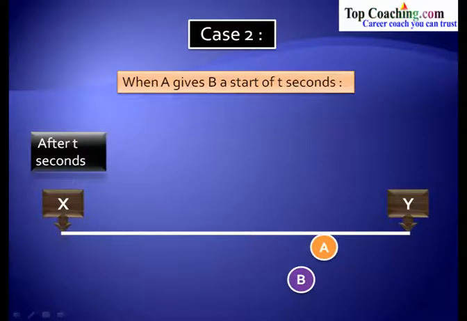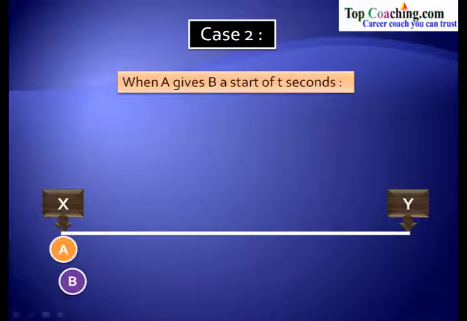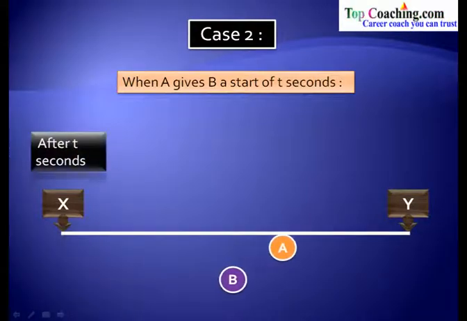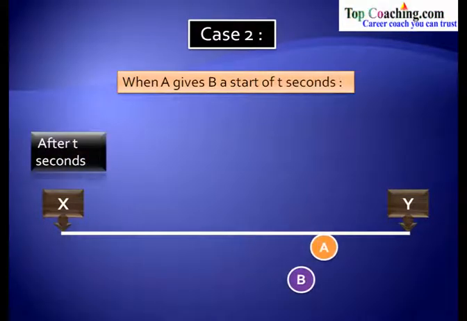So you see that before A starts running, B has already run for t seconds, and after these t seconds A starts running. So of course B has been given the privilege of starting the race ahead of A. Once again B starts running, and after t seconds A starts running this way. And so we can say that A has given B a start of t seconds.